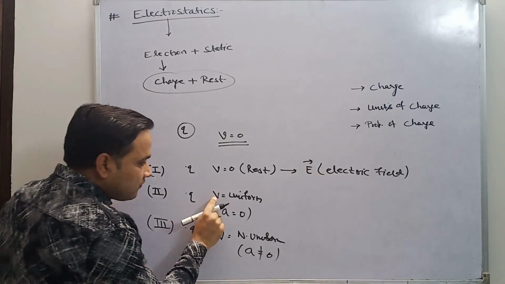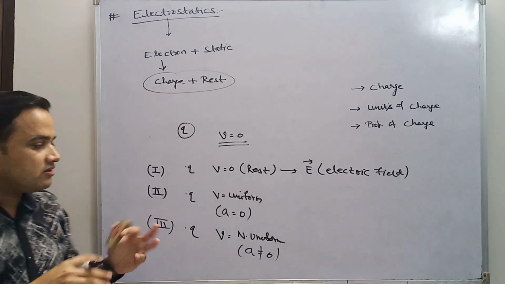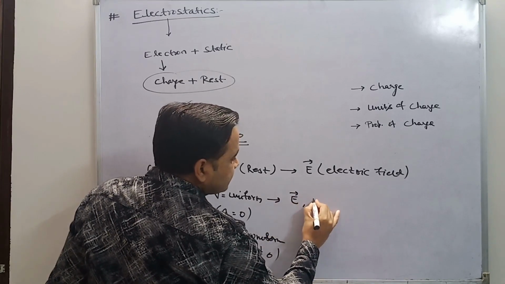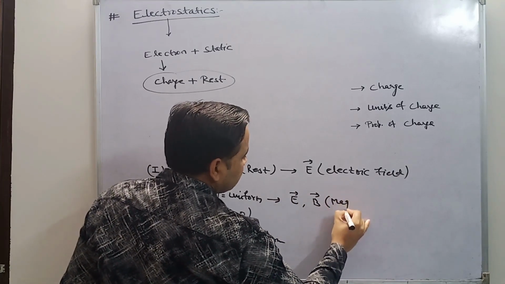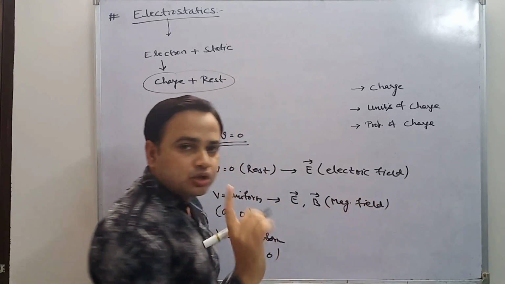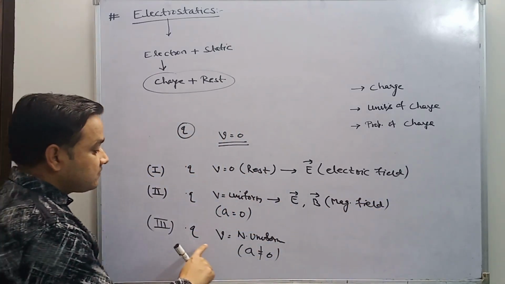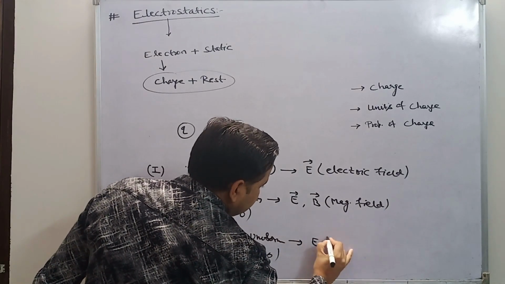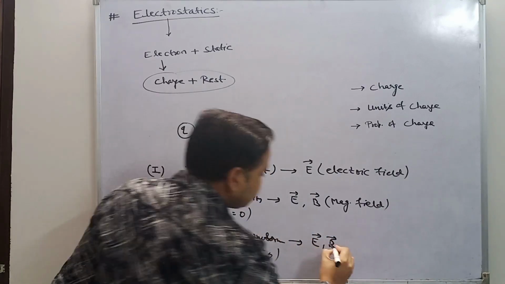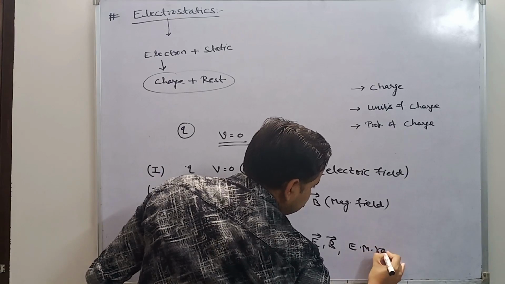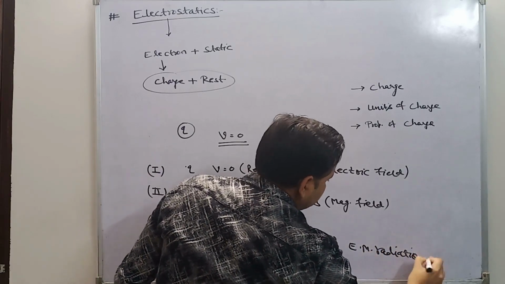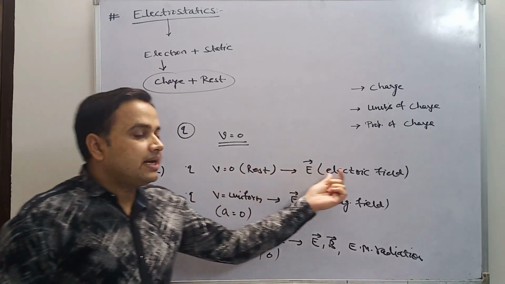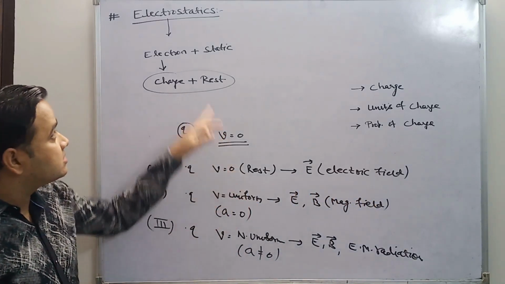Second, when velocity is uniform, that is, velocity is constant, then an electric field and a magnetic field both are produced. And the third case is when velocity is non-uniform, then electric field, magnetic field, and a third one, electromagnetic radiation, are produced. It means when a charge is at rest, then only an electric field is produced. That we discuss in electrostatics.